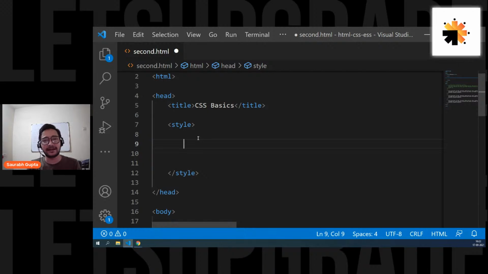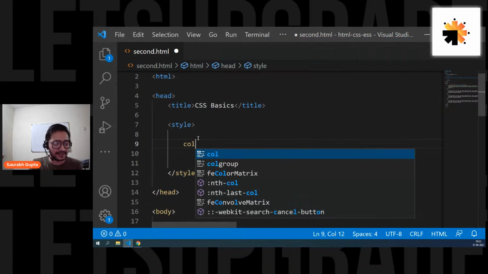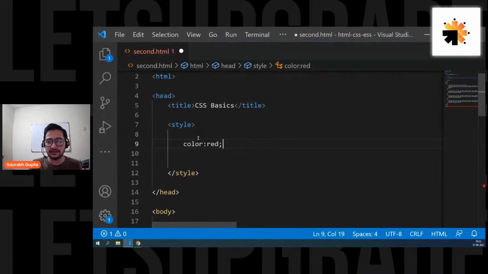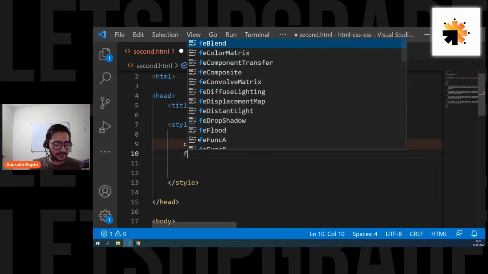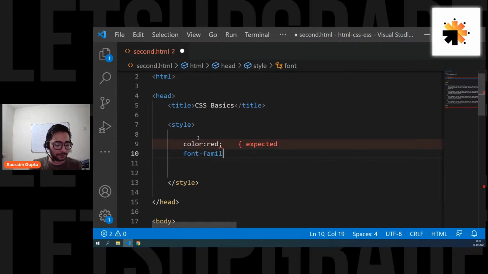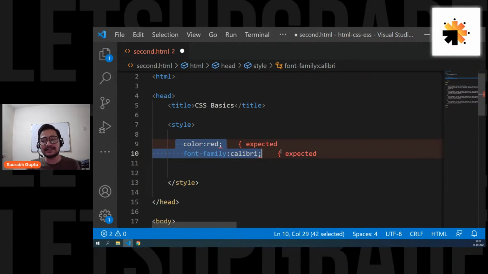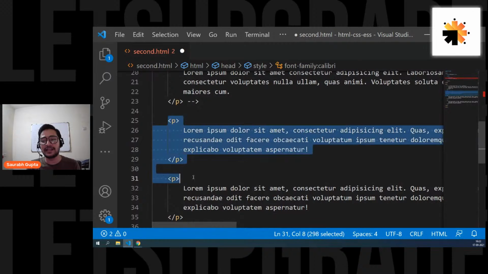Now then, how to write it? Okay. So for example, let's say I write this CSS: color red, and let's say font family Calibri. Let's say I write something like this. But how will you tell this CSS that it has to be applied on these P elements?